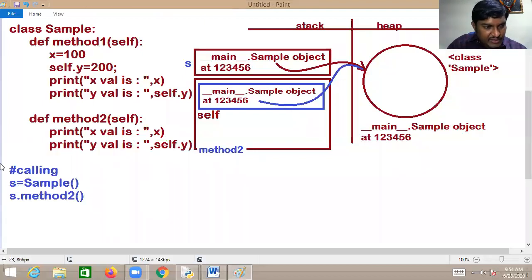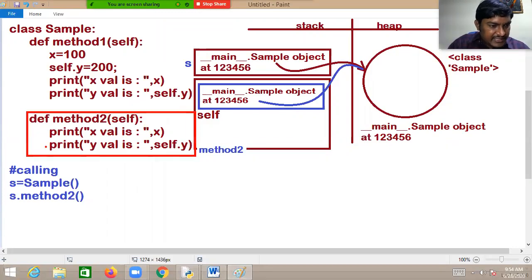Now, coming to Y, in this particular line we are requesting the PVM to get the value of Y. What will the PVM do then? We are requesting the Python virtual machine to get the value of Y referred by self. Who is this self? Self in the method is referred to this object.